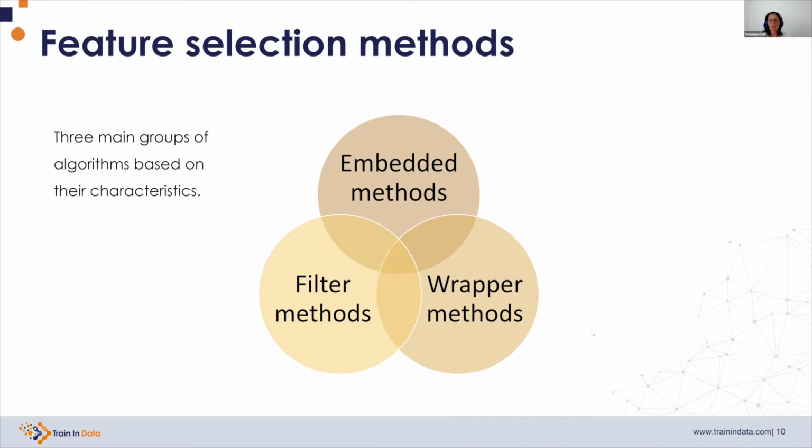We have on one hand the filter methods, we have wrapper methods, and we have embedded methods. And if there is a method that doesn't fall right within one of these categories, maybe it has characteristics of 2 of these categories and lies right in between, that is what I call hybrid methods.